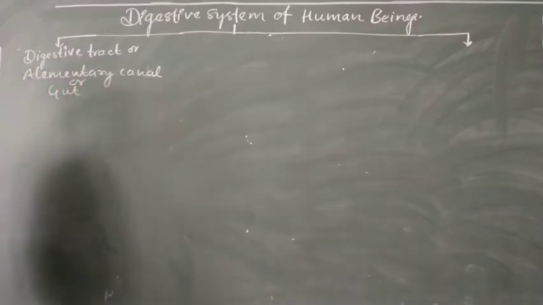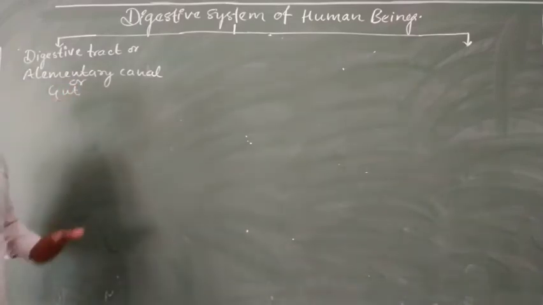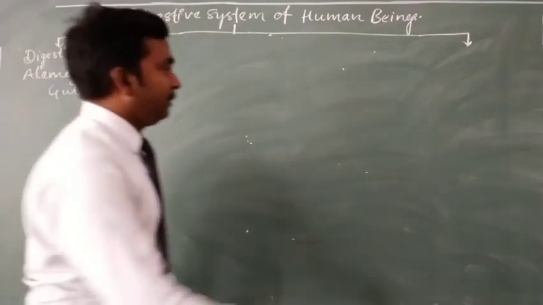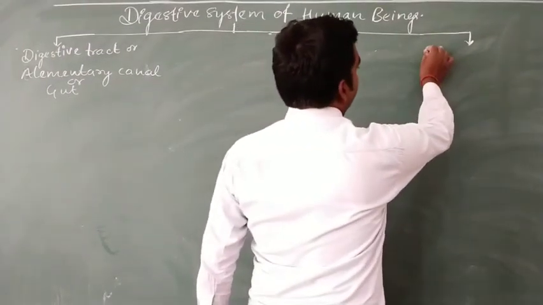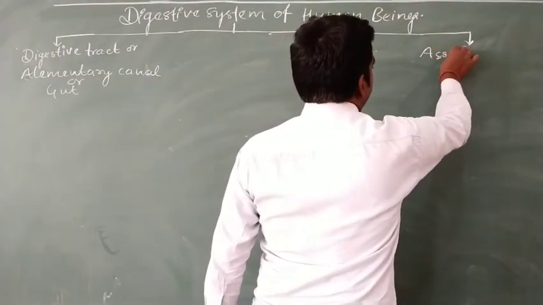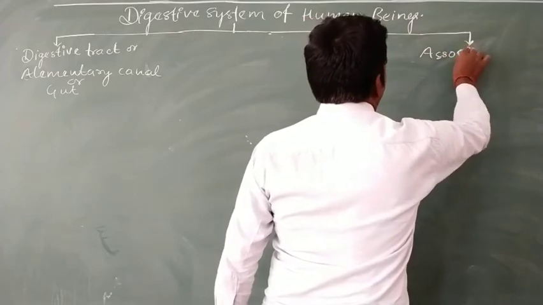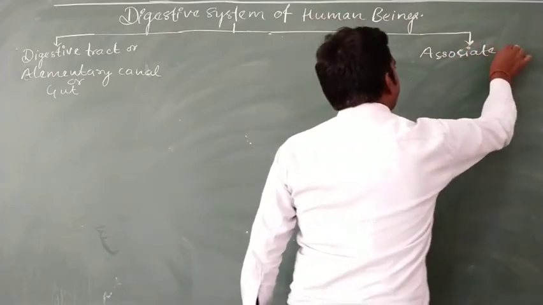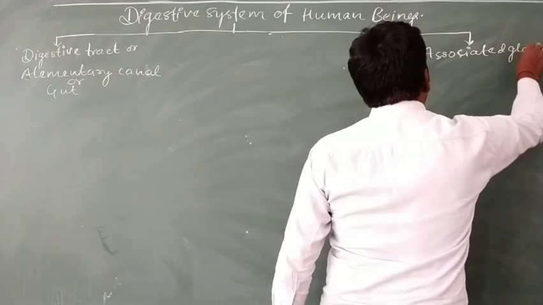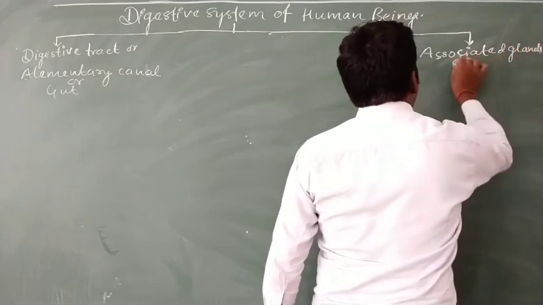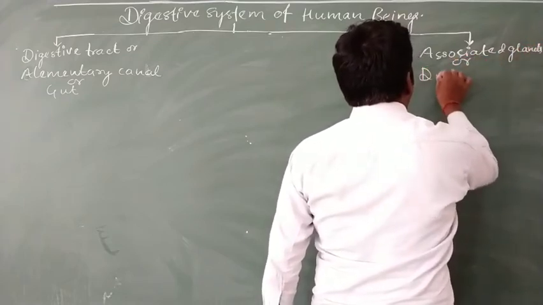These are the names given for the first component of our digestive system. The second component is the associated gland or digestive gland.